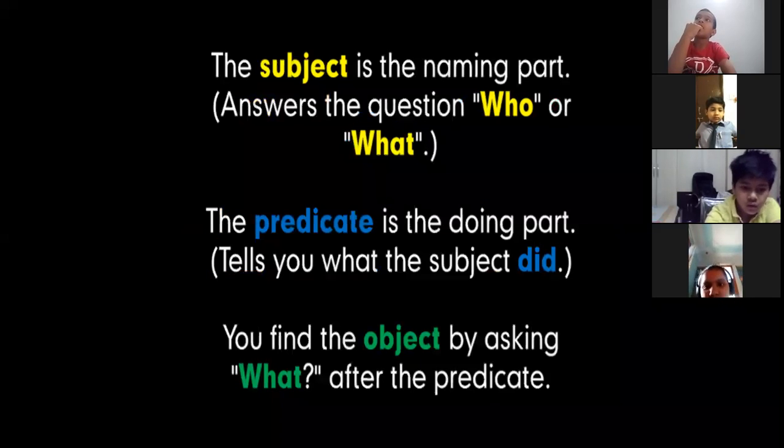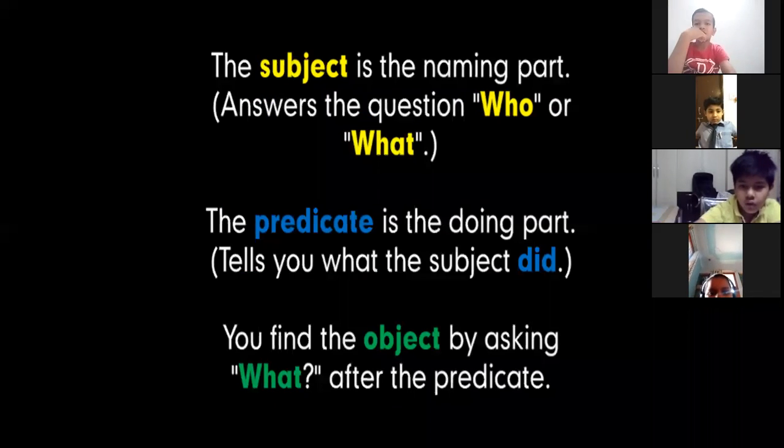Now again, the subject is the naming part. They ask the question who or what, we have already studied. Again, the predicate is the doing part, it tells us what the subject is doing. And when we want to find out the object, we simply ask the question what after the predicate.